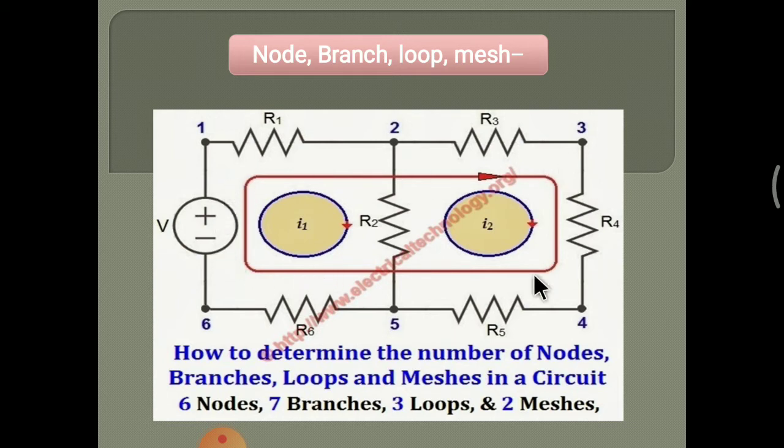Means in a loop two meshes can be present, but in a mesh there is no loop. So a mesh is only a closed path with no branches in between. This is 1 and 2. This is the mesh. This is the loop. So in a loop there are two meshes, but in one mesh there is no loop.